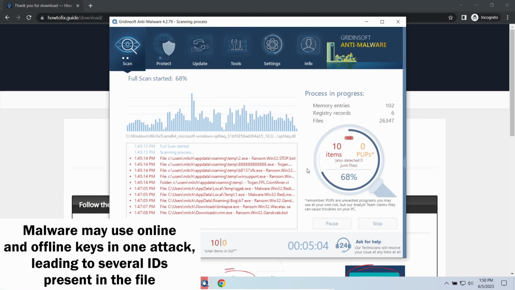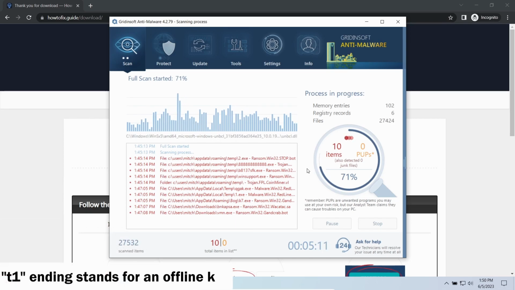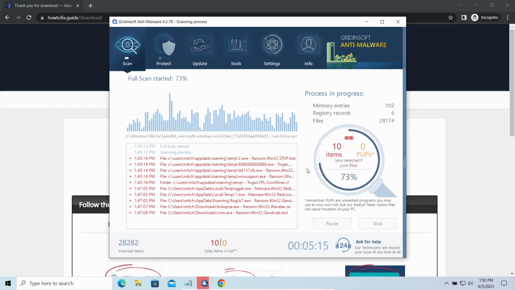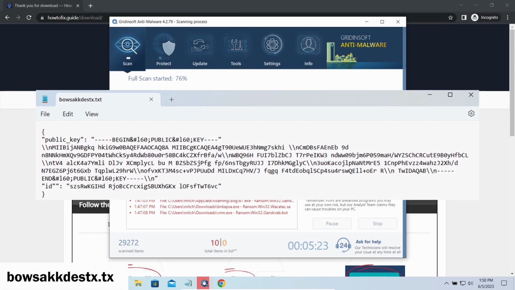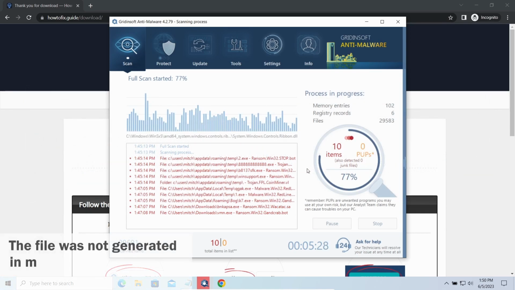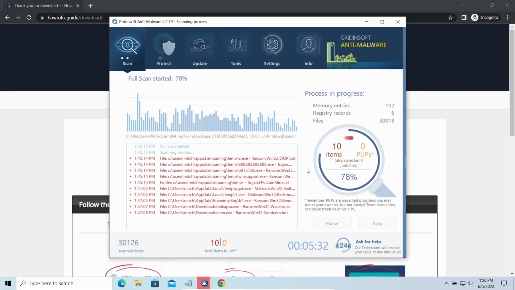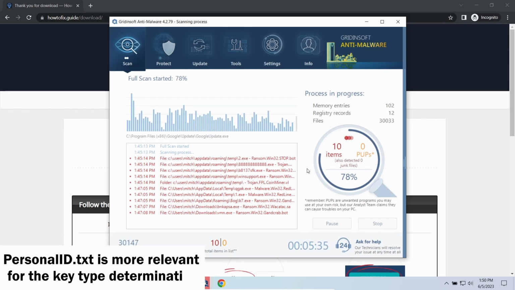The personal ID.txt file contains a single string that is used to identify the victim among others. If the string ends with t1, then malware has used an offline key to encrypt your system. Any other ending on the string means it used an online key. The other sign of online key usage is the presence of a strangely named txt file in the same folder. This file keeps a public key used during the creation of an online key, though it may sometimes be created but not used because of network errors. To be sure about the type of the used key, it is better to look at the personal ID.txt file.